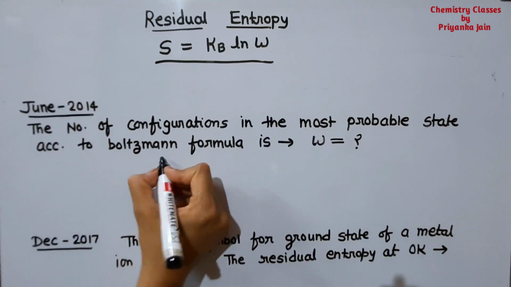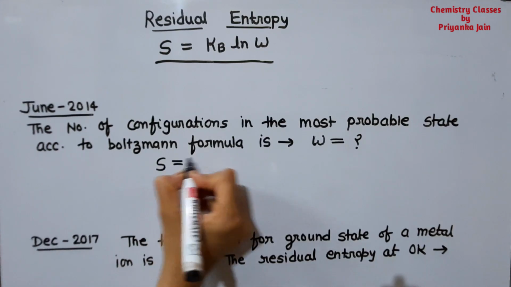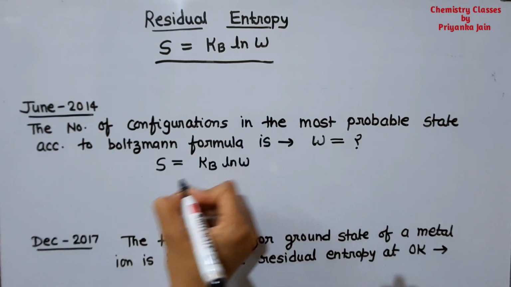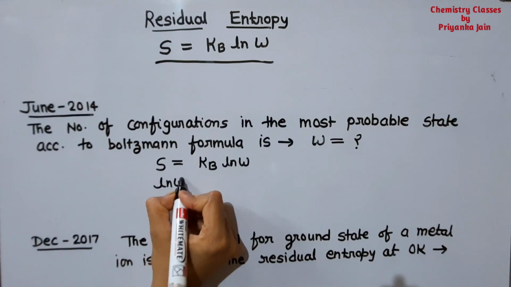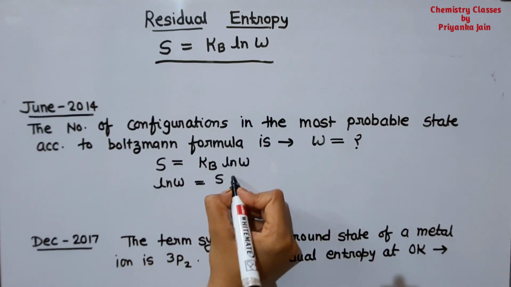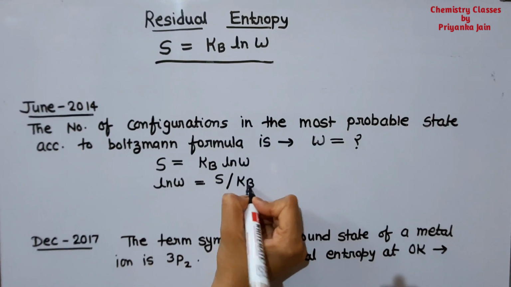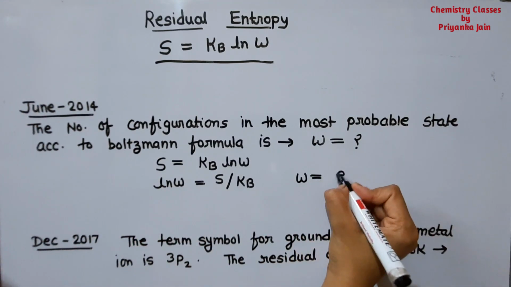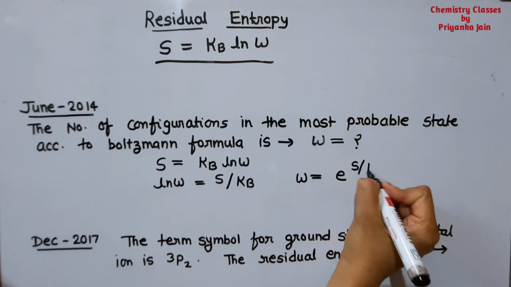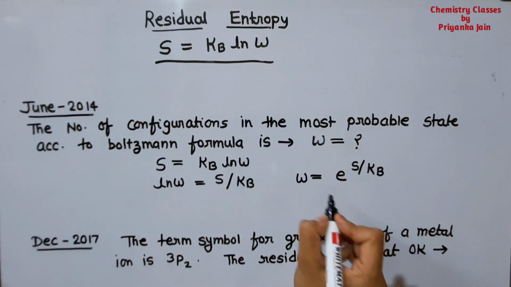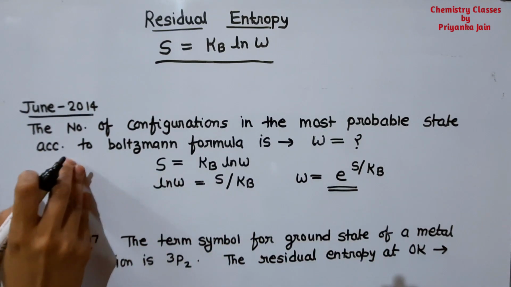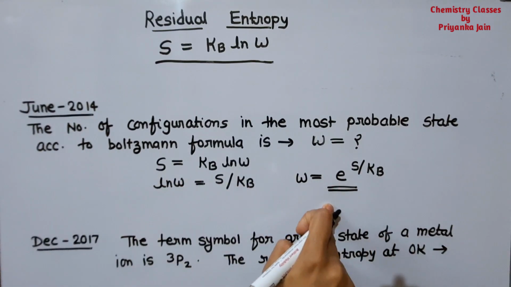Okay, so for this we know S = Kb ln W. So ln W will be equal to S upon Kb, right? So now W will be equal to exponent of S upon Kb. Okay, so this is our answer. You can see the options that are given in the question paper. This will be the right answer.